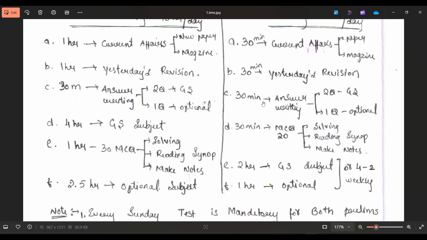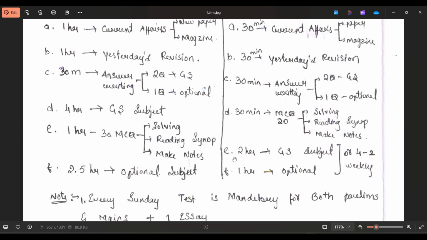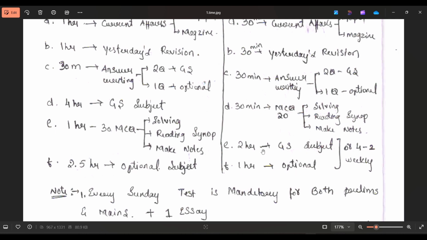Another 30 minutes he should give for answer writing after completing the revision, under which 2 questions of GS and 1 question from optional. Another 30 minutes, he should solve at least 20 MCQs, read the synopsis and make notes of the synopsis. Another 2 hours should be dedicated to the GS subject and 1 hour to the optional subject. And it's optional, guys.